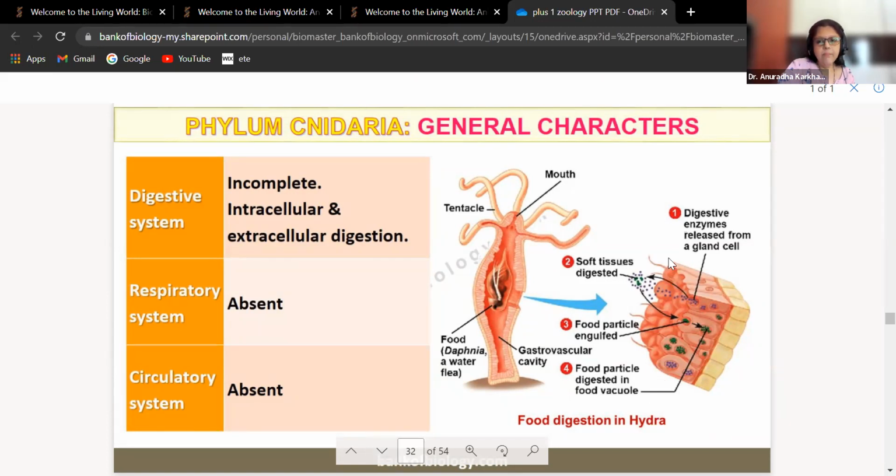Digestion in hydra. Digestive enzymes are released from a gland cell. Soft tissues get digested. Food particles get engulfed and digested in the food vacuoles. Here you can see the food has entered inside and digestion is taking place in the food vacuole. So this is how digestion in hydra can be seen.